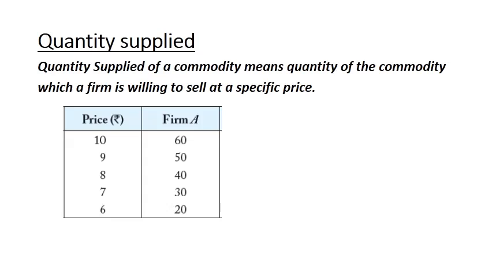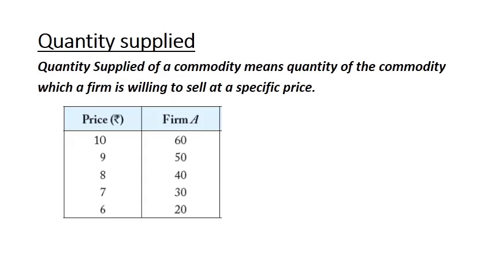When we talk about a specific price, you can see price 10 rupees is a specific price, and at that price quantity supplied is 60. This table is actually the supply schedule, which shows different quantities of a commodity offered for sale at different possible prices.